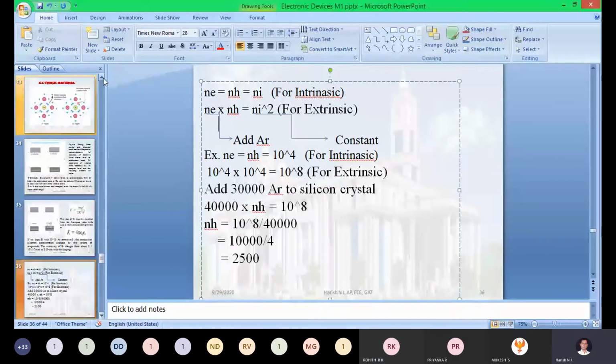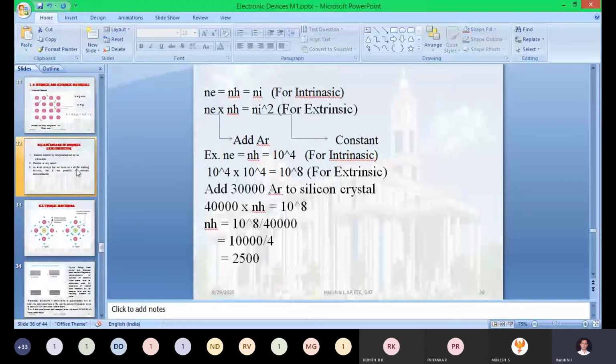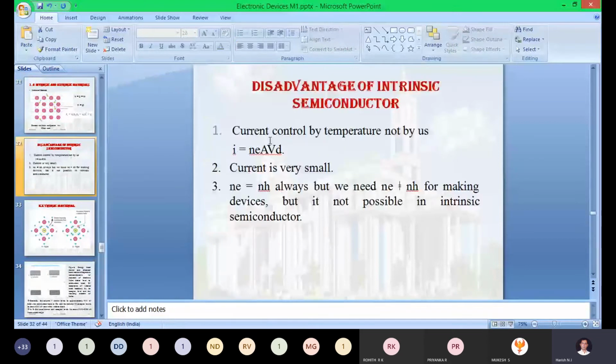Now coming to the disadvantages we listed in the previous topic. The first one: current is controlled by temperature, not by us. To understand this, I am giving one equation: I equals NeAVD. N stands for the number of charge carriers, e stands for electron charge, A stands for area, and VD stands for drift velocity. After combining all these elements, it gives the current.